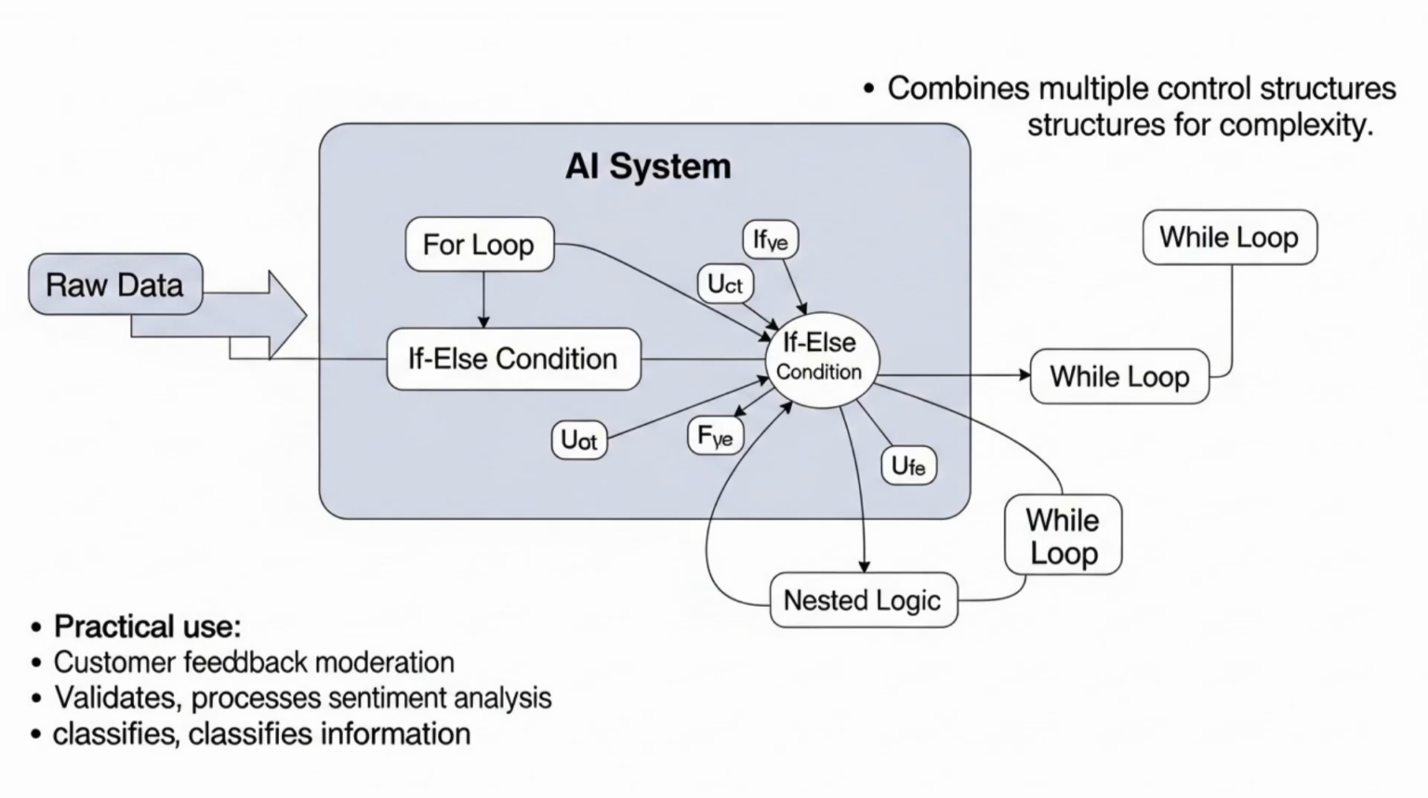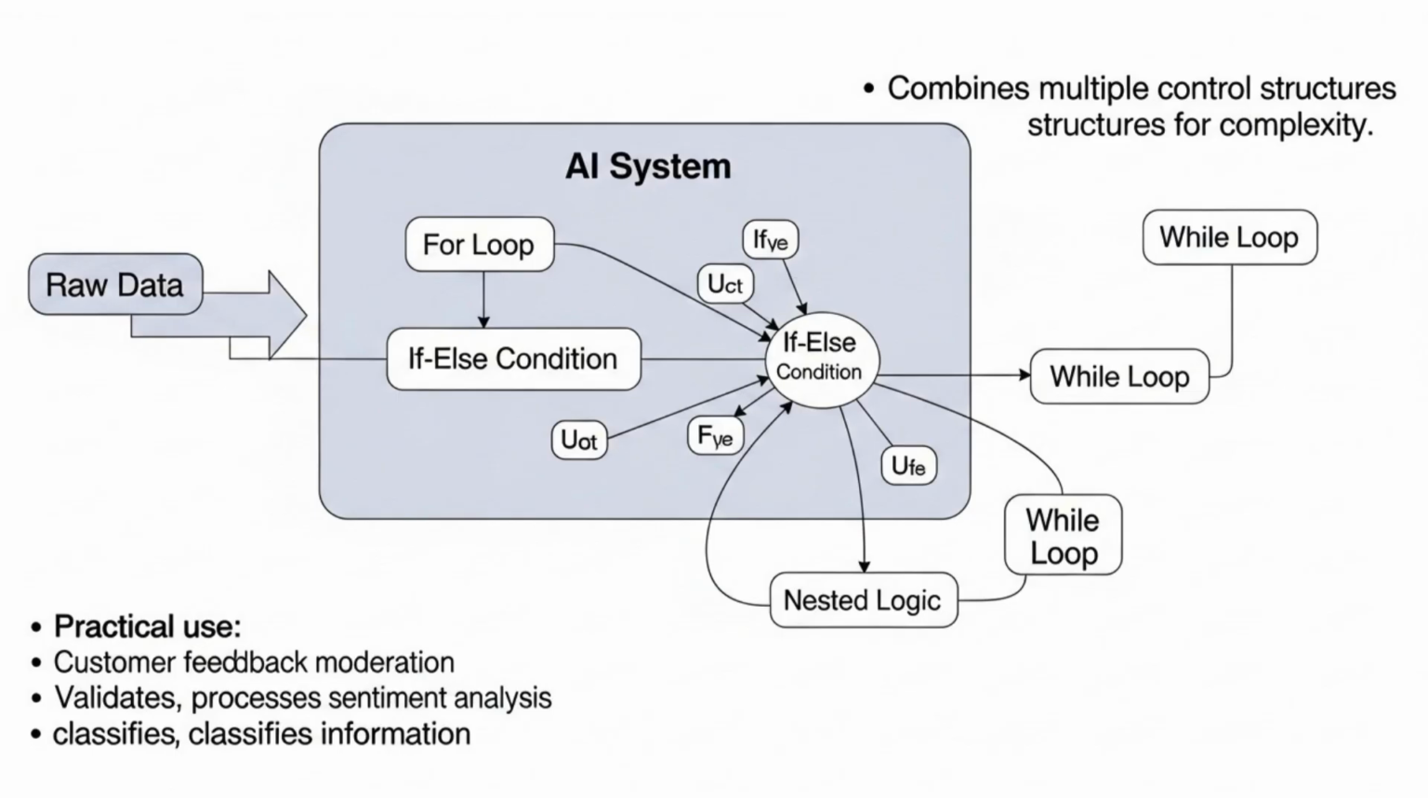A prime example is an AI content moderator for social media. It might first use a for loop to go through every single post. Inside that loop, an if statement checks the post's initial validity. Further within, another for loop could scan the text for specific banned words. And finally, a series of nested if-else statements would decide whether to remove, review, or approve the content based on a calculated risk score.